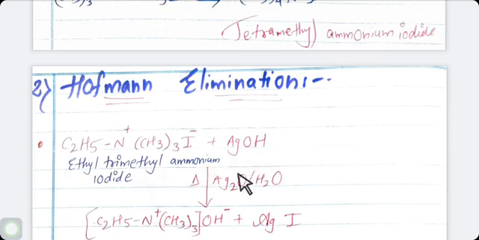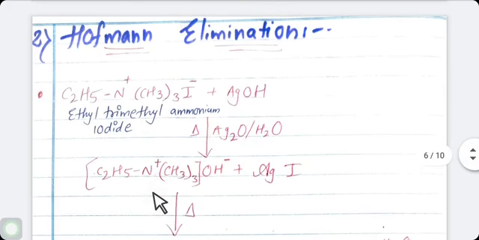Now it reacts with silver hydroxide, or is heated with moist silver oxide Ag2O and water. The reason we use water is that it is moist. Now this silver hydroxide reacts with ethyl trimethyl ammonium iodide.